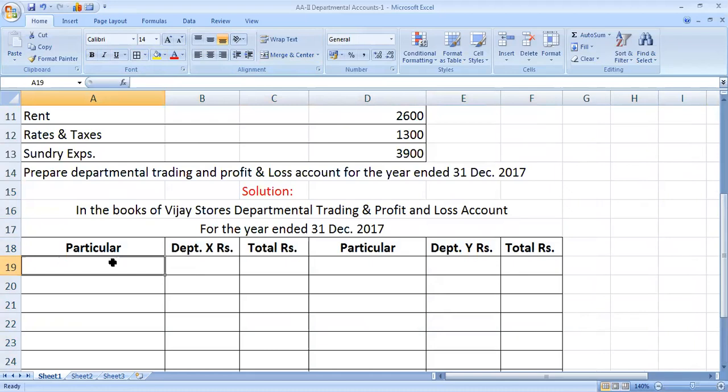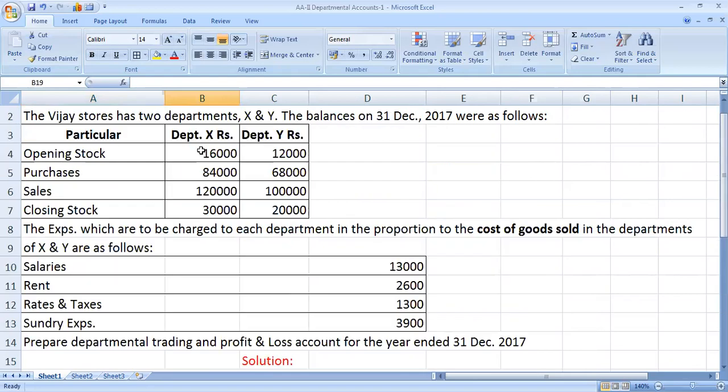First item of the question, opening stock. Opening stock always goes to the trading account, debit side. To opening stock.